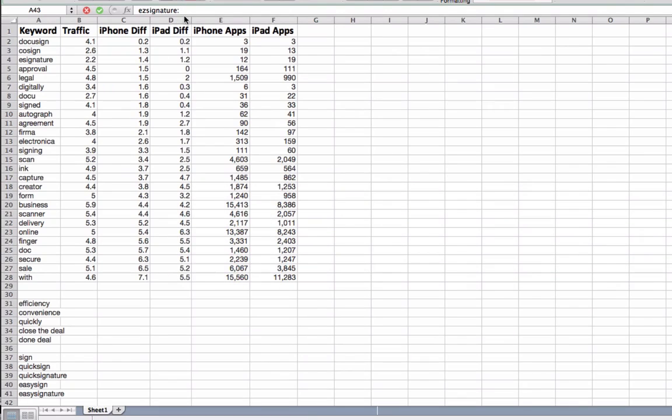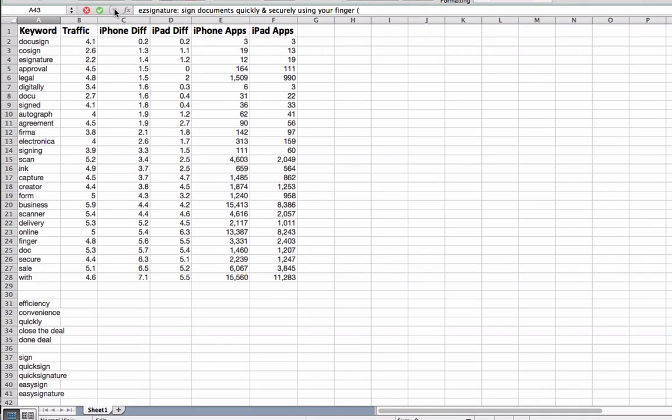So I've got Easy Signature, and then just looking through these keywords that I have here, I would probably do something along the lines of: sign documents quickly and securely using your finger. I might do a little bit of research to see whether using your finger appeals to people or not. So I may cut out using your finger.